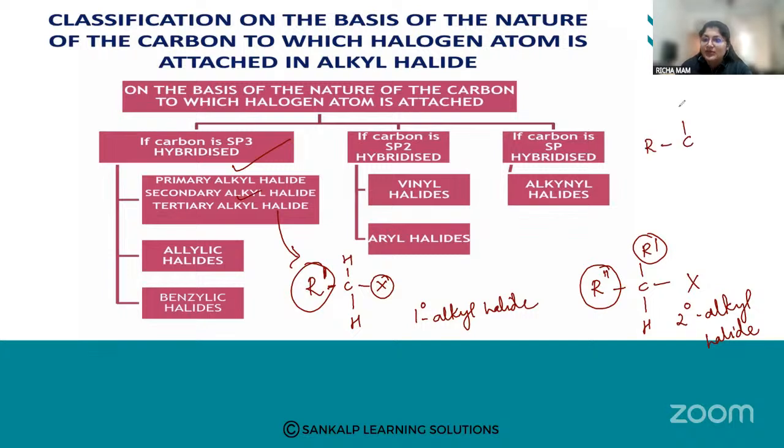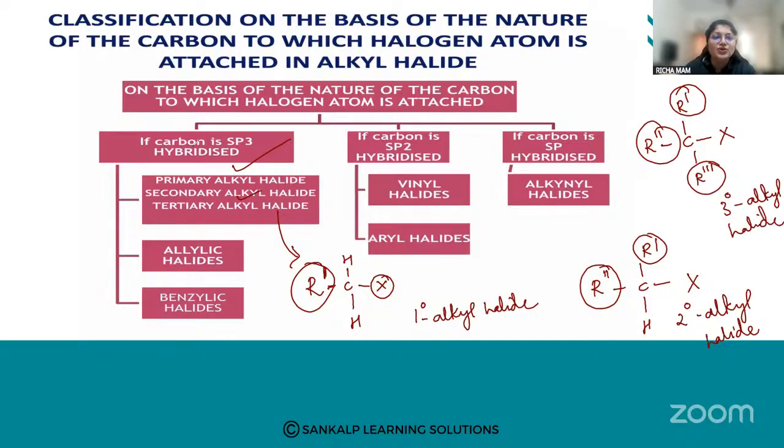And here the halogen is attached to a carbon which has three alkyl groups, so this is a tertiary alkyl halide. I hope this is clear. We are discussing the nature of the carbon where the halogen is attached. If the carbon is sp3 hybridized, it is further classified as primary, secondary, and tertiary alkyl halide.